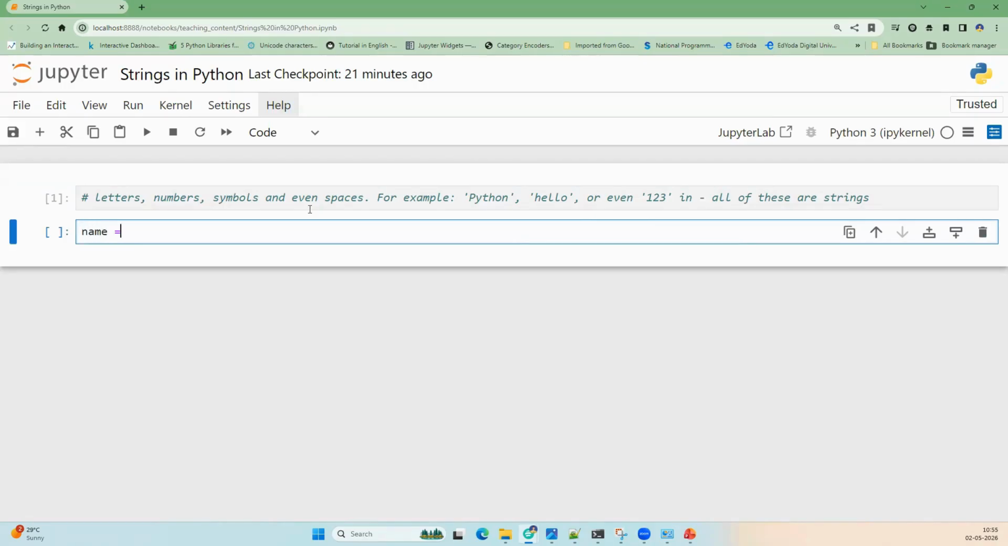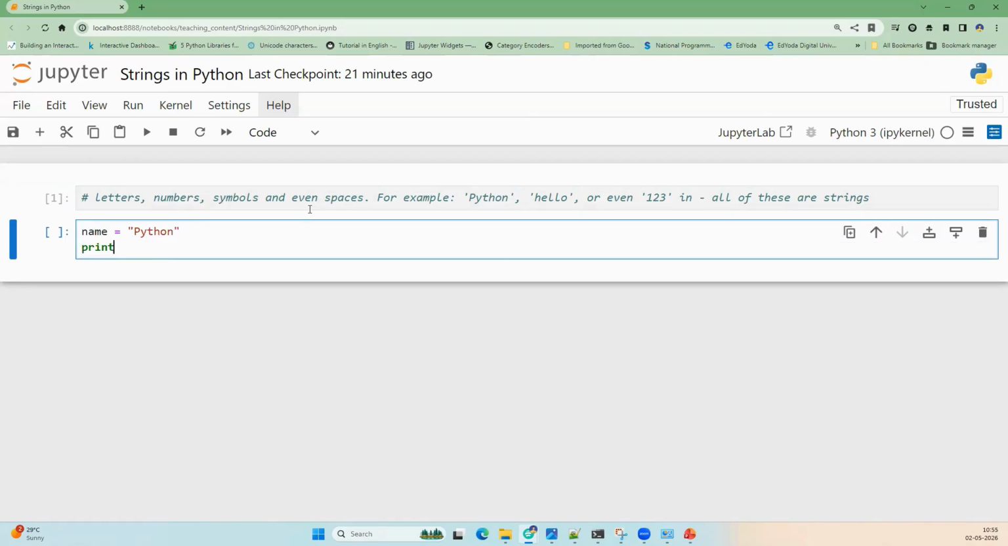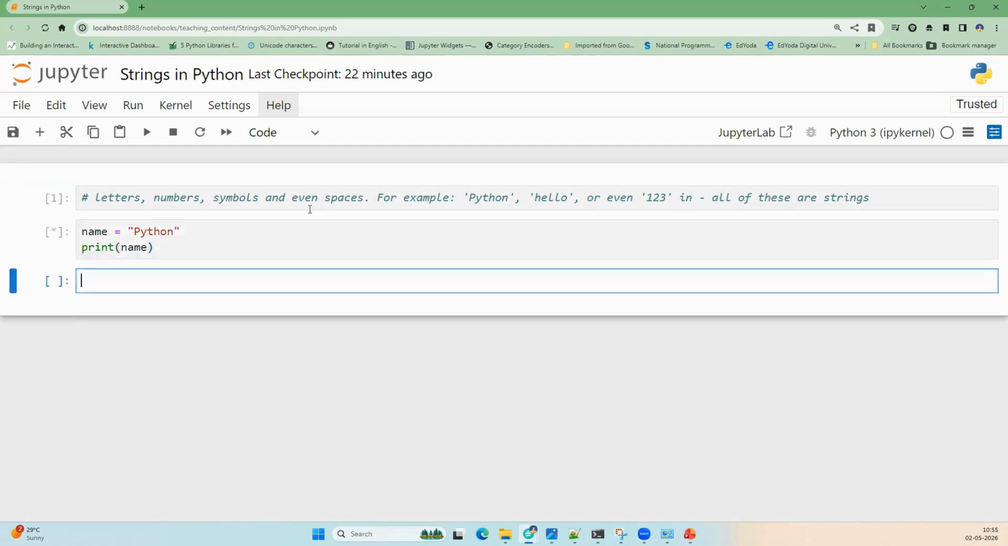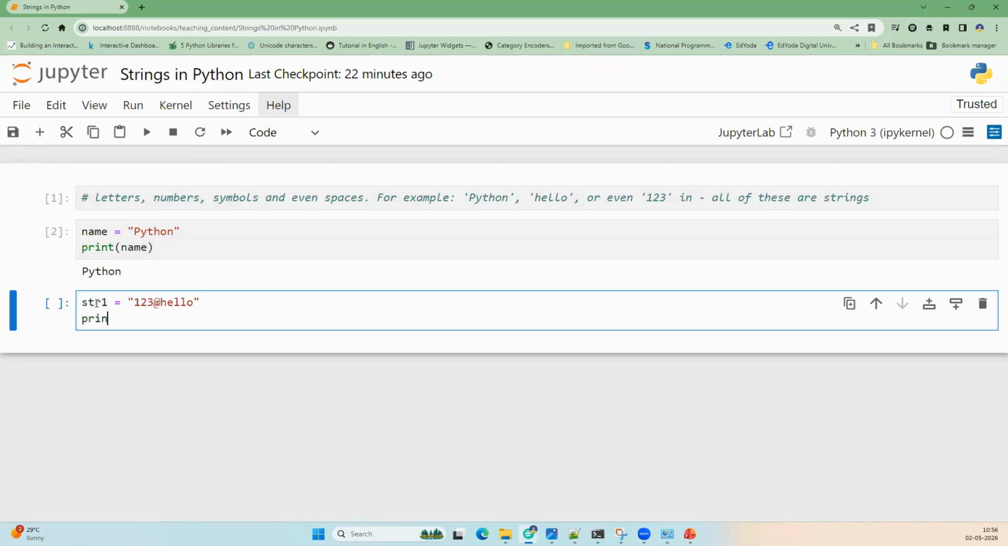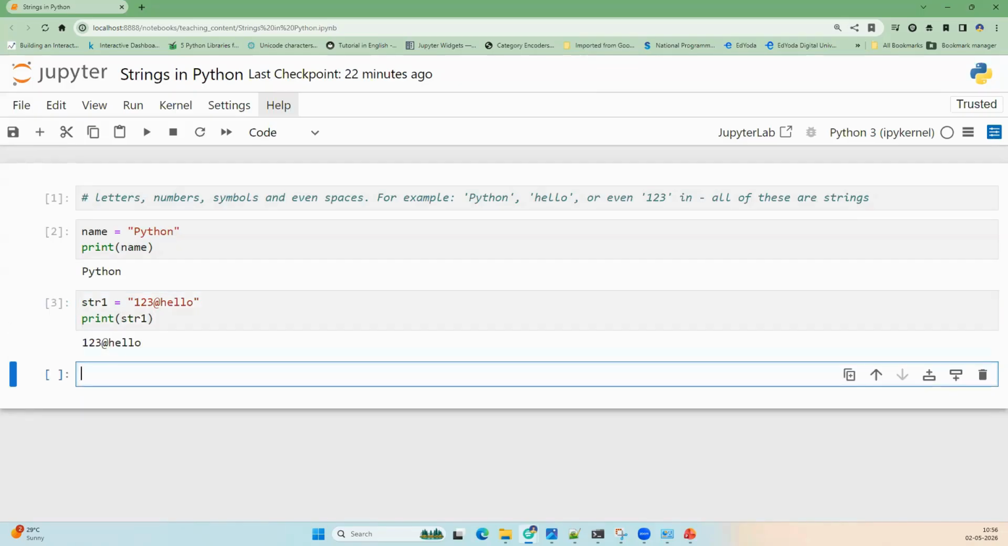So for example, I create a string name, and within quotes, I give Python. So this is a string in Python. If you print name, you get Python printed on the console. Similarly, you can create another string, let's say str1, and within quotes, you give, let's say, 1, 2, 3 at hello. This is also a string. If you print str1, you will get 1, 2, 3 at hello.